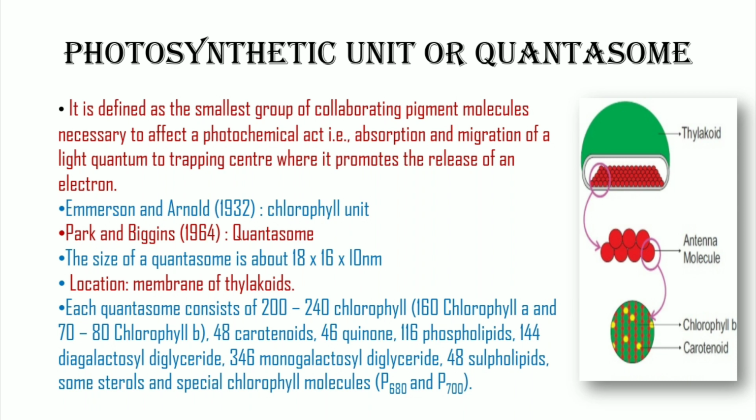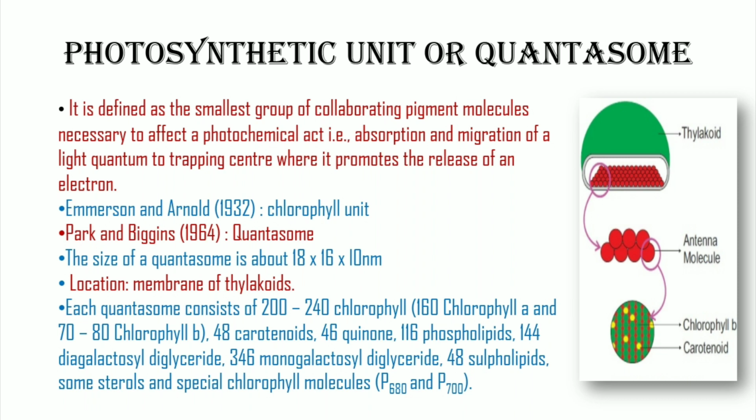This number of chlorophyll molecules was called the chlorophyll unit, but later it was changed to photosynthetic unit, and later it was designated as quantasome by Park and Biggins in 1964. The size of a quantasome is about 18 by 16 by 10 nanometers, and it is found in the membrane of thylakoids.